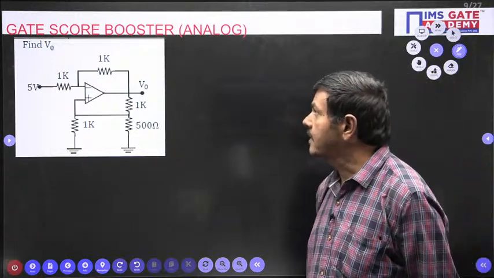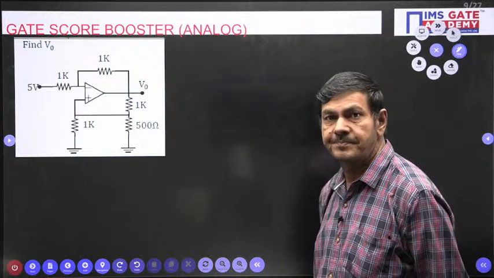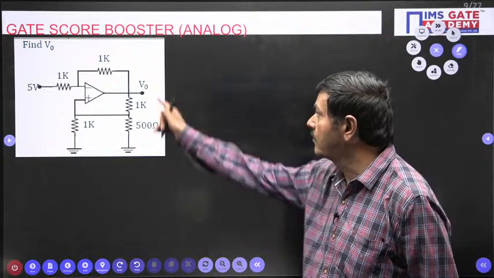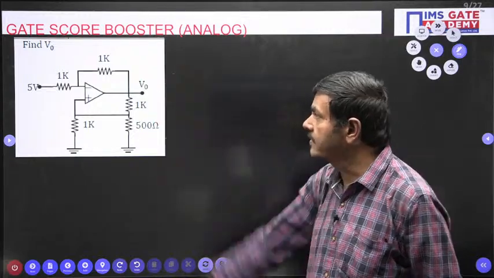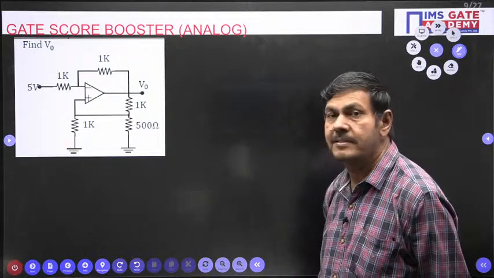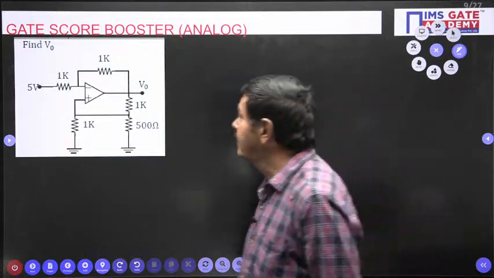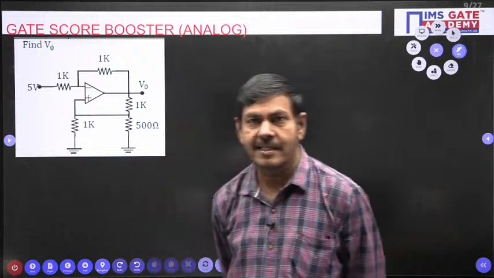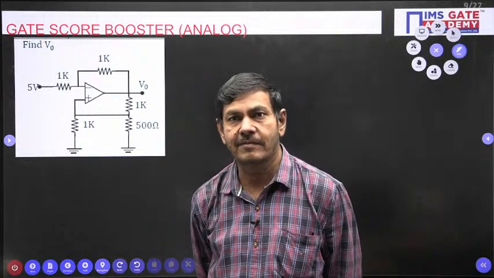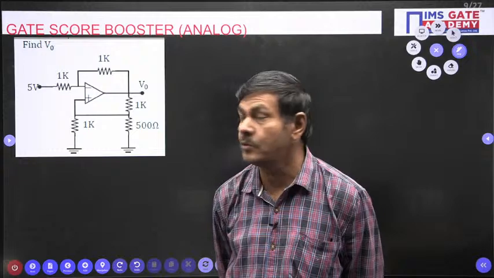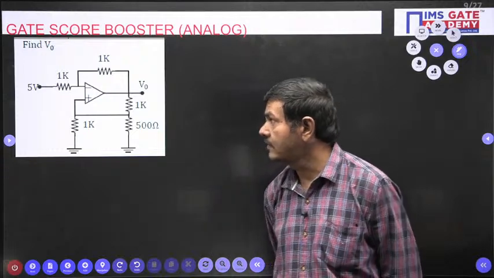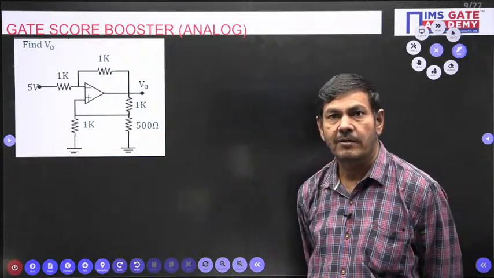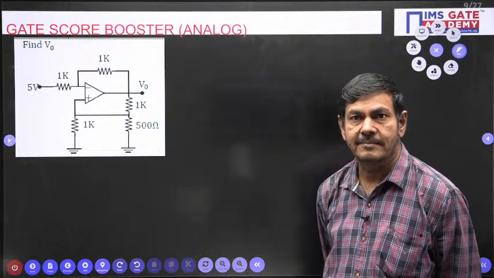What is it asking in the problem? Find V naught. It is asking to find this V naught value, which is required for the given circuit. I didn't give any options, just for practice I gave it like this. Now find V naught for the given problem. Anybody can do this question? How to find V naught? What way will you do this question?